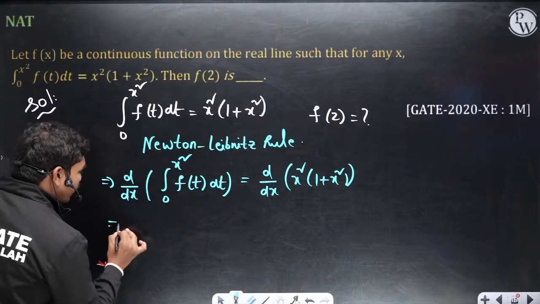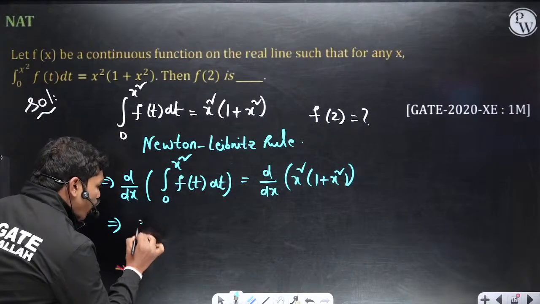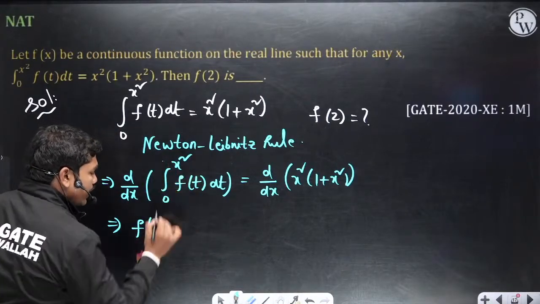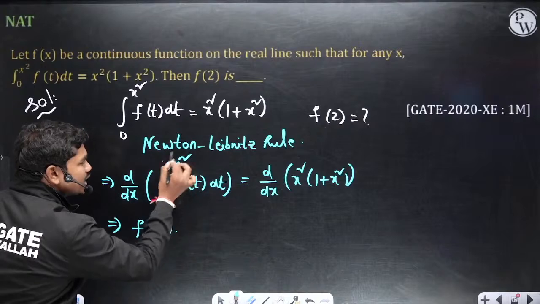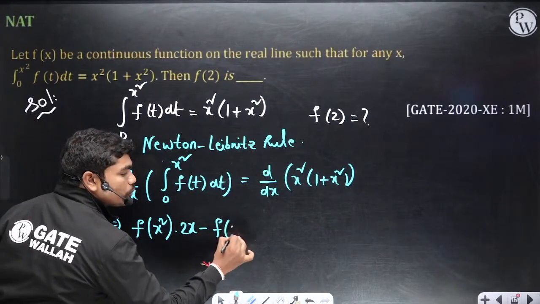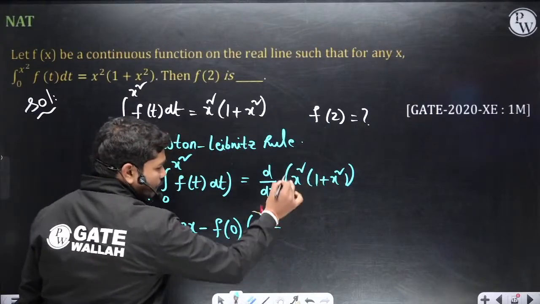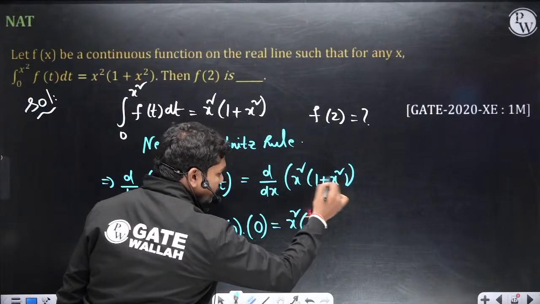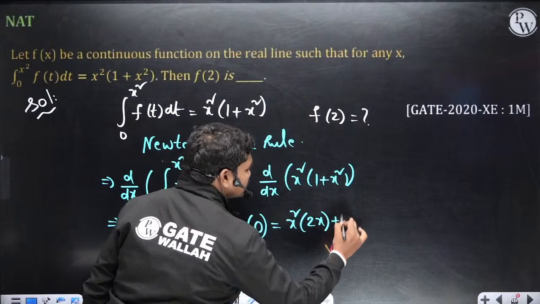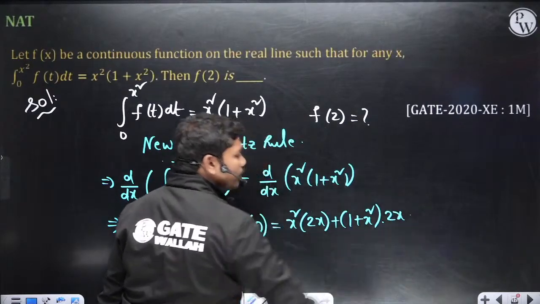Thank you, lovely Patel. So now if you differentiate this with respect to x, then f of x square into the derivative of this function 2x, minus lower limit f of 0 into the derivative of 0, which is 0, is equal to first function into derivative of second function plus second function into derivative of first function. This is what you have.